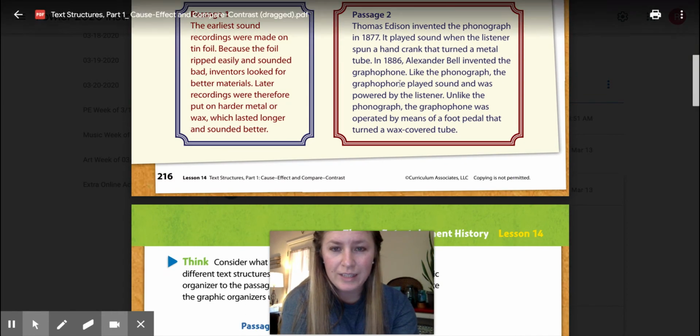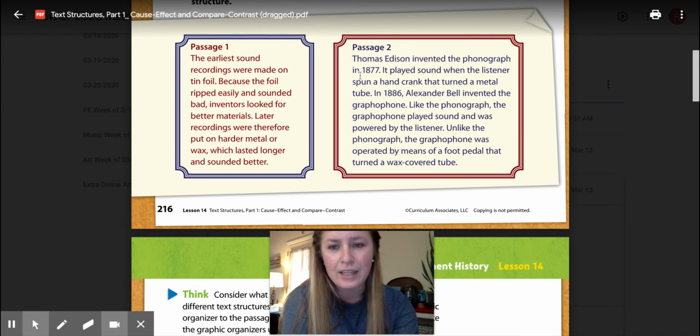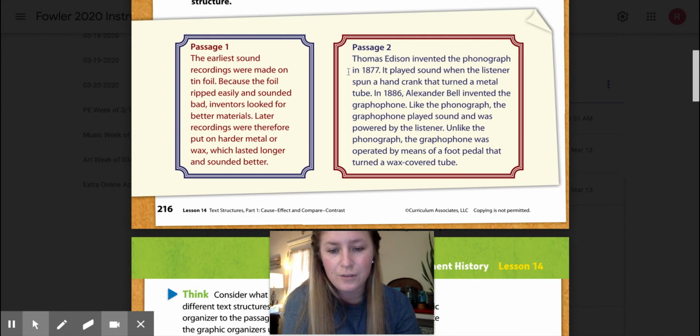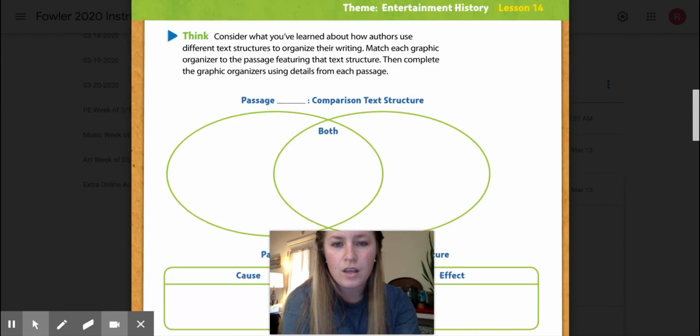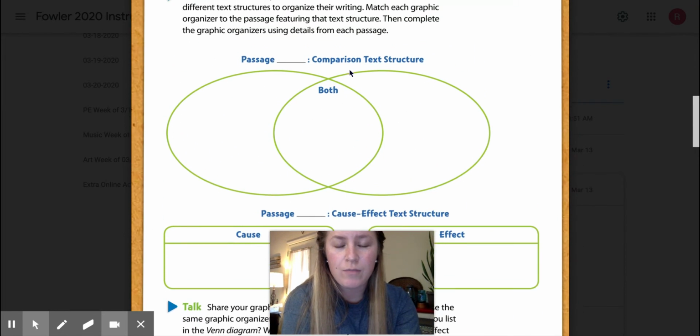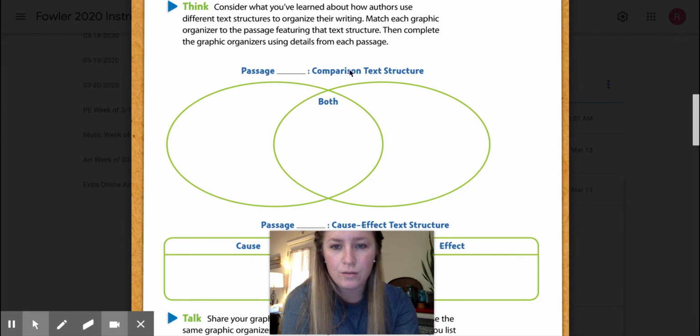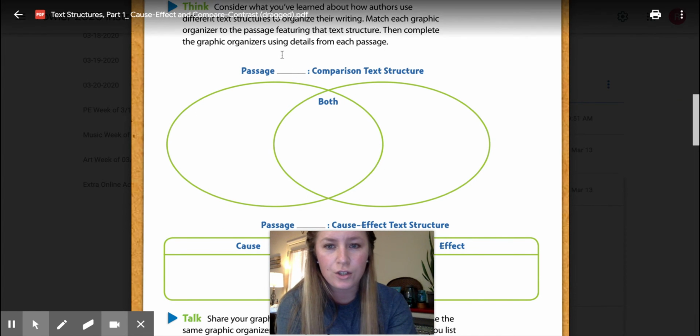So you need to think about those two passages, and you need to think, which one is cause and effect, and which one is compare and contrast? So, if passage 1 or 2 is compare and contrast, whichever one you think it is, you're going to put a 2 here or a 1 here, okay?